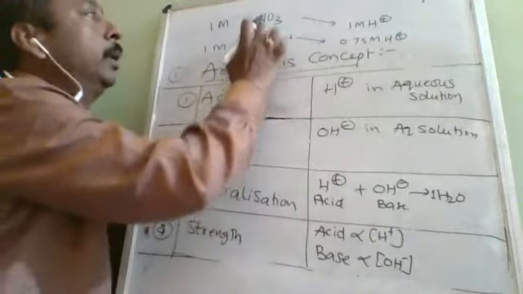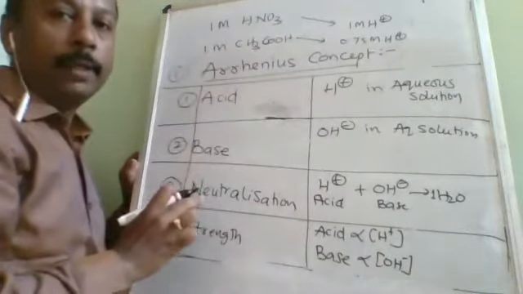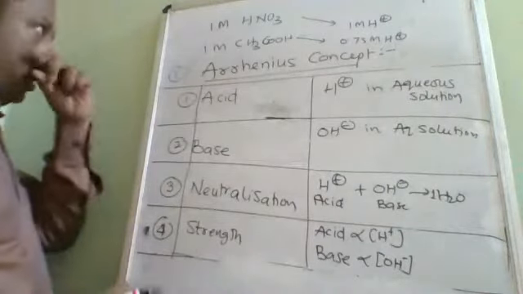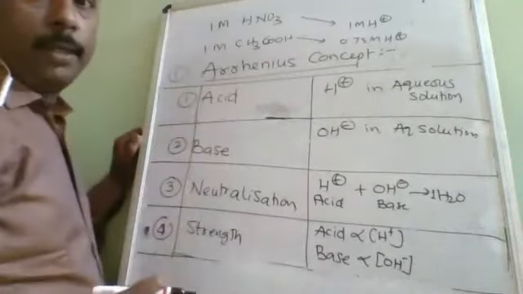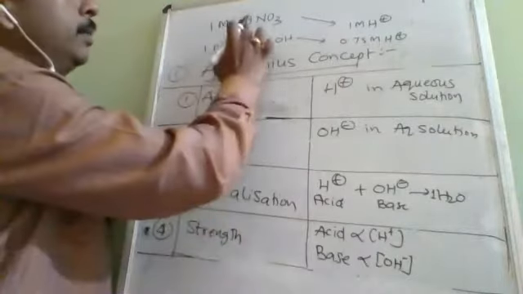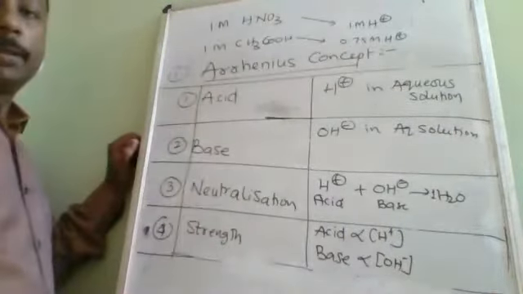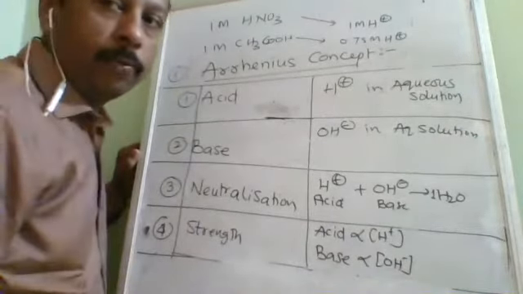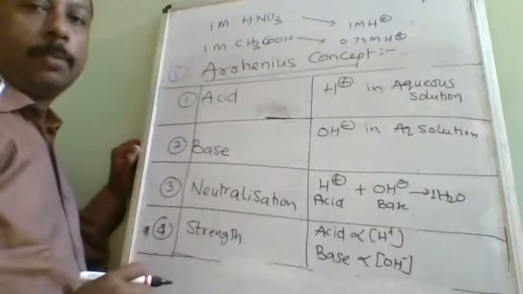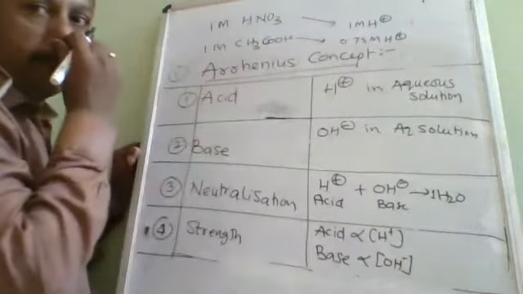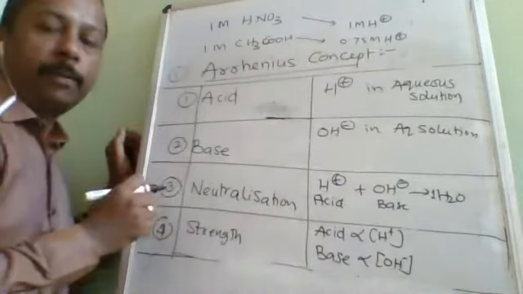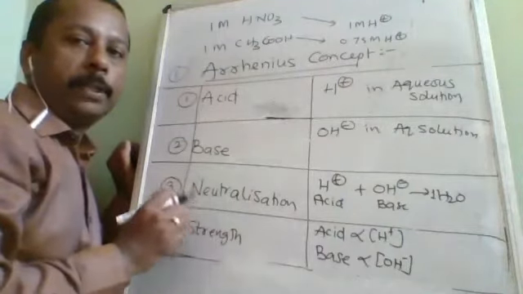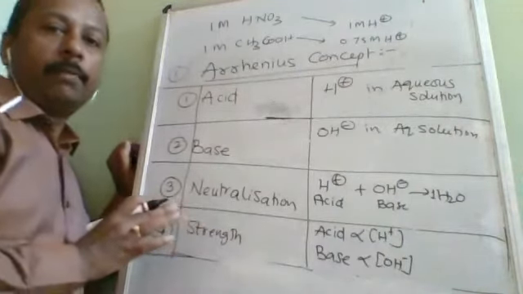Why is it? Because it is undergoing 100% degree of dissociation. In yesterday's class, we discussed the degree of dissociation. Nitric acid being a strong acid, all H plus will be dissociated and given as H plus. Whereas acetic acid is a weak electrolyte, therefore the degree of dissociation is not 100%. Let us take it as 75%. That 75%, 100%, 90%, 40%, 10% depends upon the 5 factors explained in our previous lecture.